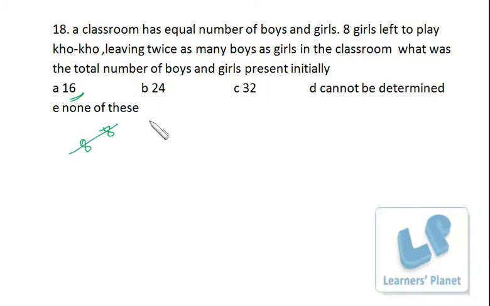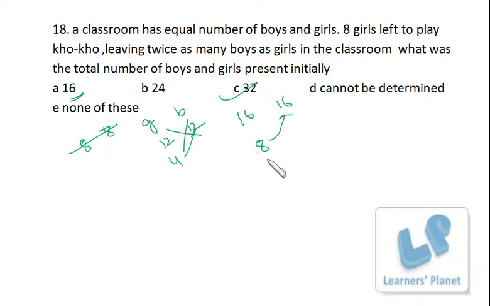So if it is 24, so boys 12, girls 12. If 8 are leaving, the remaining girls in the class is 4. Now, twice as many boys as girls, so the ratio of boys and girls is 1:3, which is also not possible. And similarly, if it is 32 and 8 are leaving, 8 is there, so 8 is half of 16, or 16 is double of 8, so 32 is the correct answer.